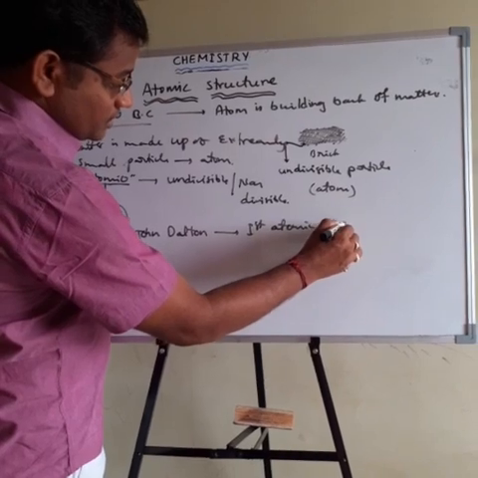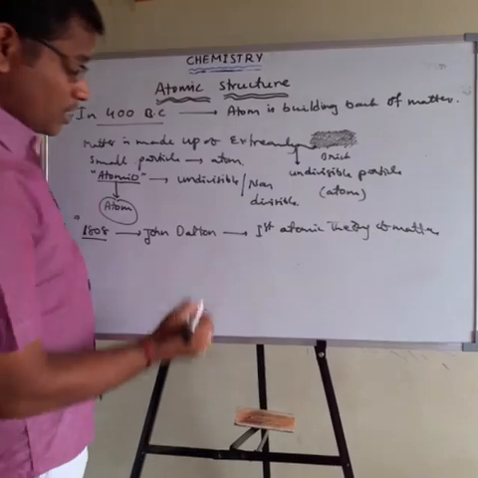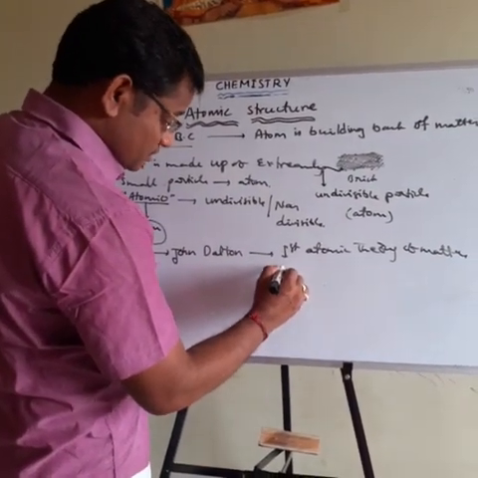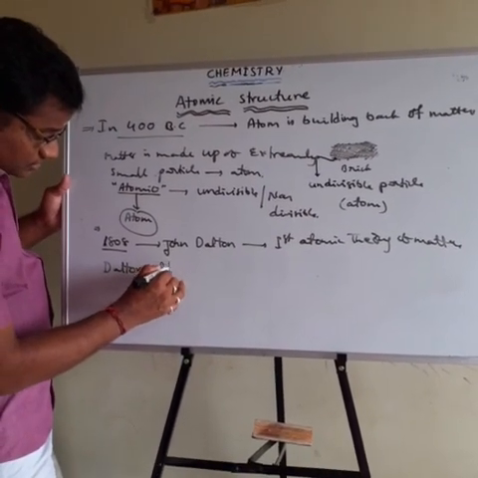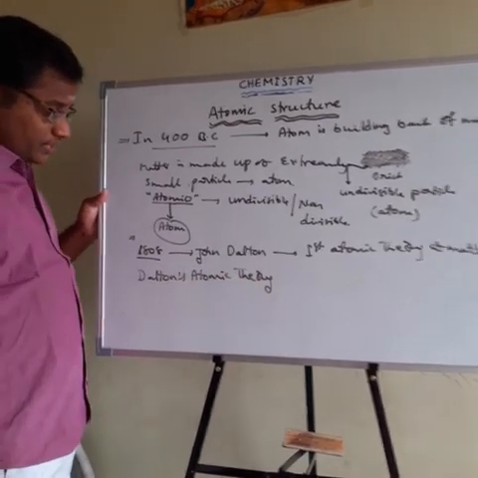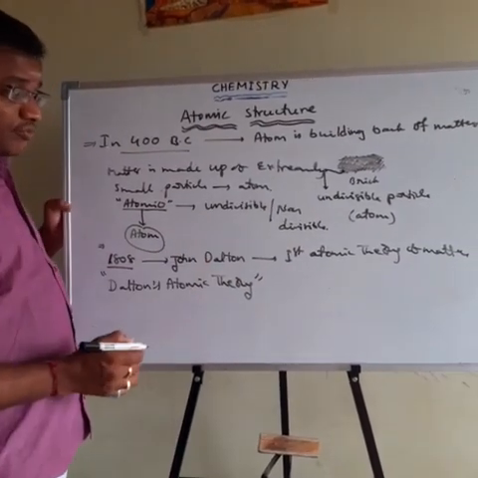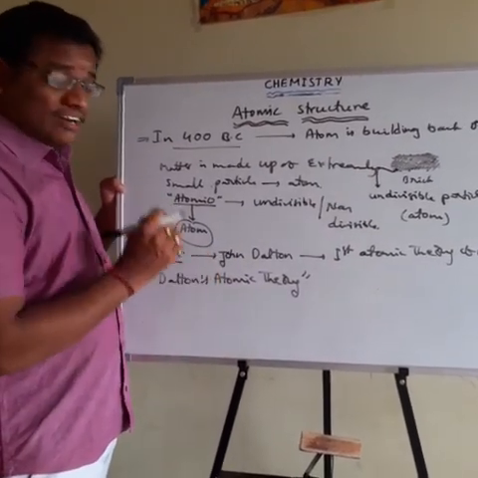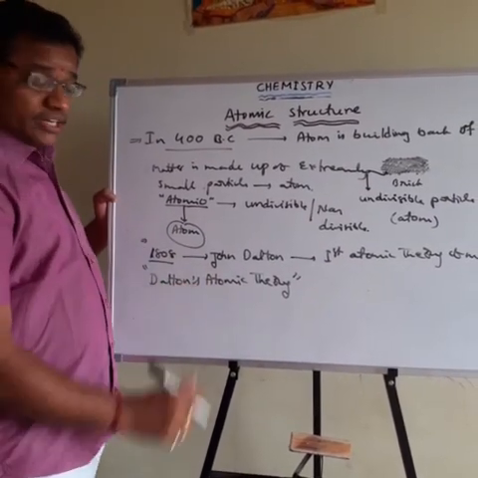What did he describe? The first atomic theory of matter is nothing but Dalton's atomic theory. In 1808, John Dalton described the first atomic theory of matter from his experimental evidence.